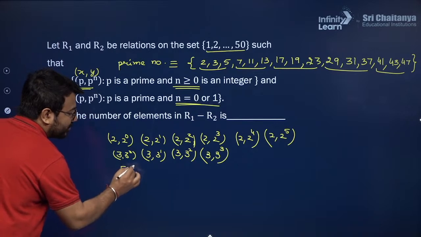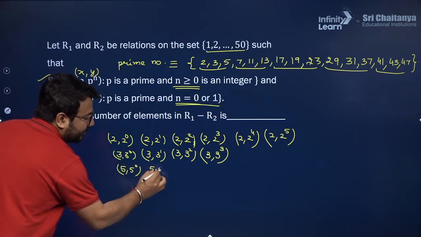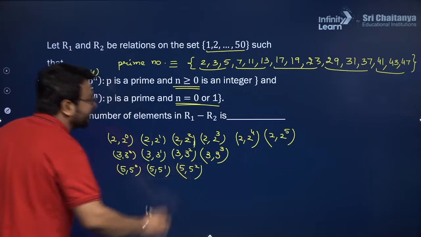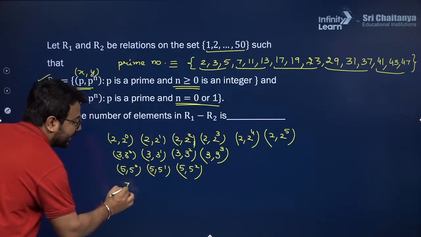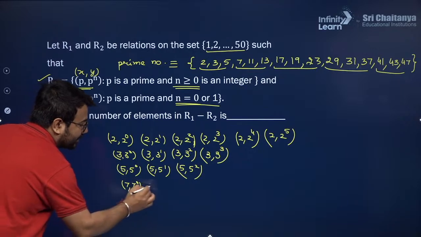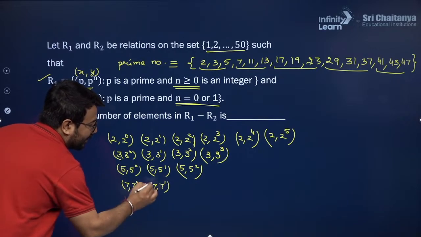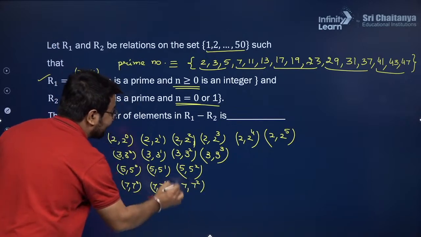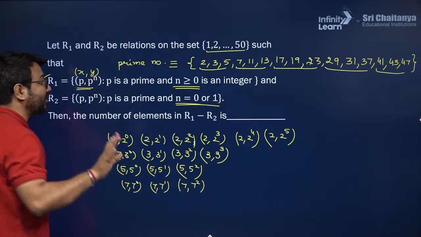5 comma 5 raised to the power 0, 5 comma 5 raised to the power 1, 5 comma 5 raised to the power 2. Can I take 5 cube? No, I cannot take. Next is 7 comma 7 raised to the power 0, 7 comma 7 raised to the power 1, 7 comma 7 raised to the power 2. Can I take 7 raised to the power 3? No, I cannot take that.